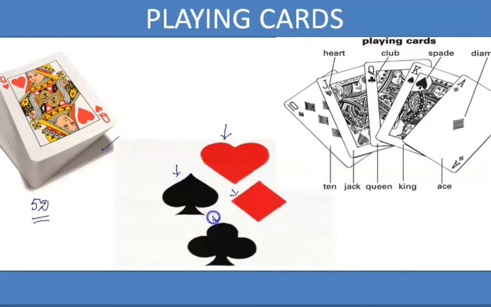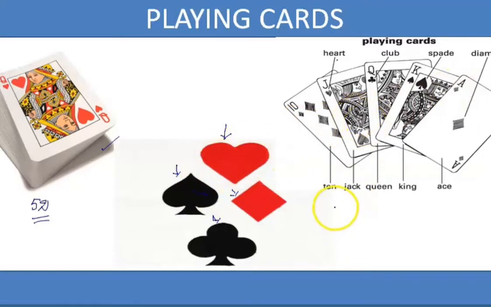4 shapes. We call this shape a heart card. This is in the shape of a heart. This is called a club card, club or clover card, and this is a spade or leaf card, and then this is diamond. So these are the things that we observe.